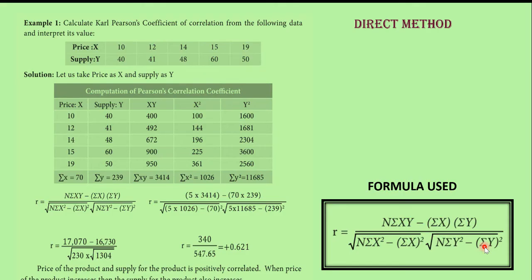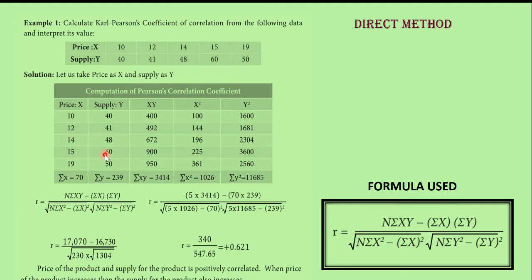Correlation is equal to n summation xy minus summation x into summation y, divided by the square root of n summation x square minus summation x the whole square, into the root of n summation y square minus summation y the whole square. Okay.